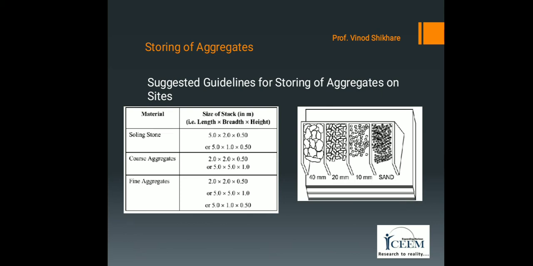For coarse aggregate, the size of stack is 2 meter by 2 meter by 0.5 meter or 5 meter by 5 meter by 1 meter. For fine aggregate, the size of stack is 2 meter by 2 meter by 0.5 meter, or 5 meter by 5 meter by 1 meter, or 5 meter by 1 meter by 0.5 meter. It is convenient to measure the total volume of aggregates received on site if stacked in standard shapes and sizes.